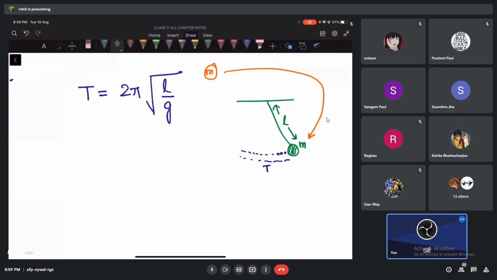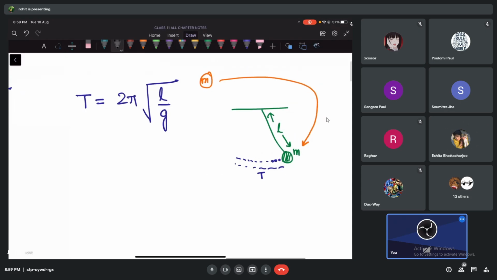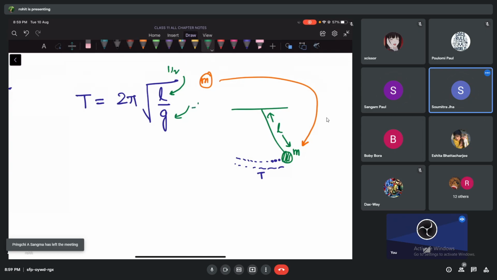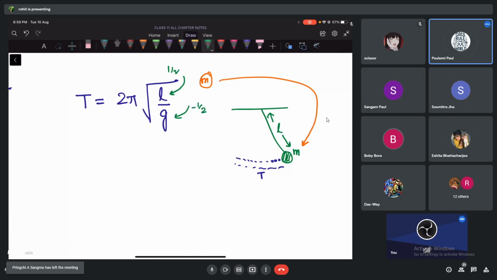Now we are going to show something, okay? And you have to also understand one more thing. What is the power with length here? It is half. The power with acceleration due to gravity is also how much? Half or minus half? Minus half, okay.